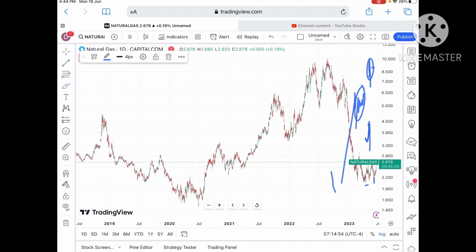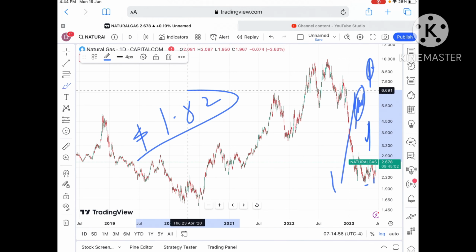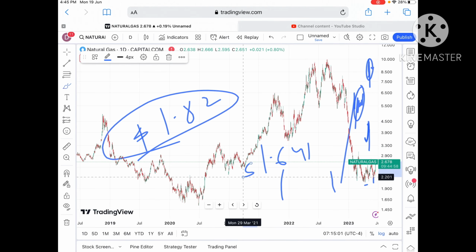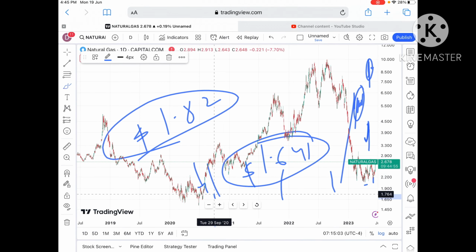From there we can see a level of $1.82. If the price falls below that level, we can see it touch around $1.641, and if that level didn't sustain, it can go further low.